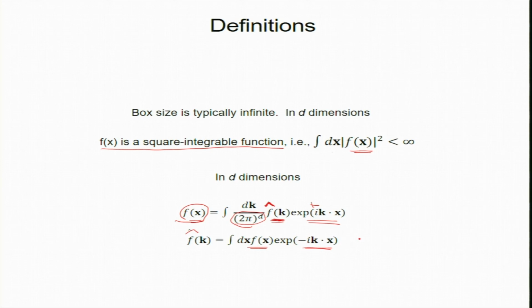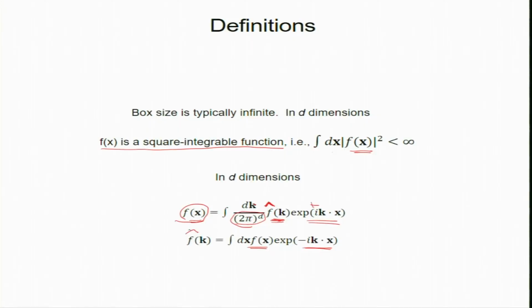This derivation is standard in quantum mechanics, but we need these definitions. You should memorize this. The 2 pi to the power d goes with dk: when you write dk you put 2 pi to the power d. These go together, and dx has no 1 by 2 pi power d.